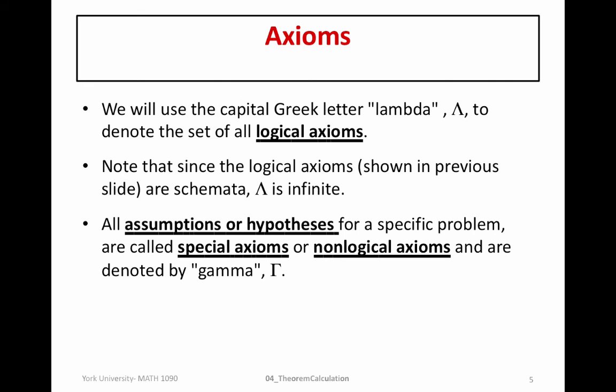Okay, and we'll see later on within chapter 3 that the formalization that we're developing here within our logic is going to be consistent with the semantics, so the tautological implications and the tautologies that we developed in the last section. Finally, notice that gamma is not a fixed set. Unlike lambda, which stands for all of the axioms on the previous slide, gamma is going to change dependent on the statement that we're talking about. Okay, so this is truly a variable and a placeholder for any possible assumptions or special axioms we have in any particular case. Whereas lambda is fixed.